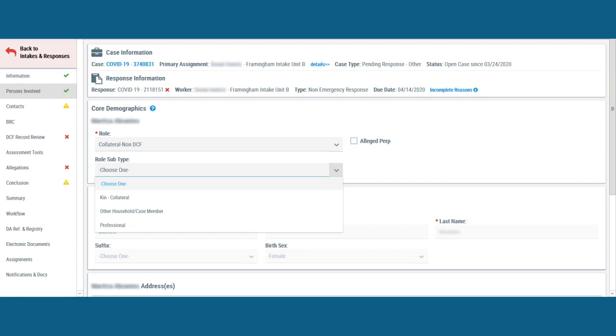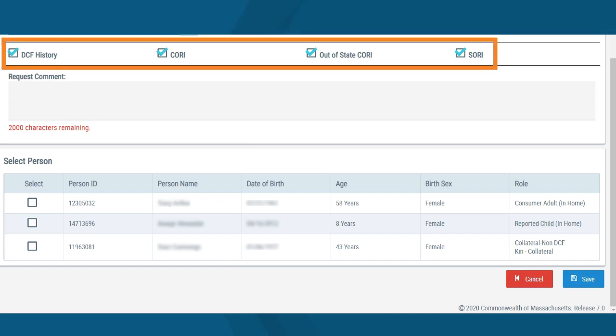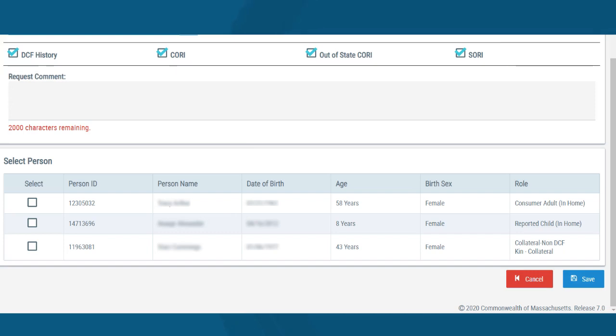If need be, based on what you learned during the response, you can change the role that was entered during screening. On the BRC page for both intake and response, you can now select consumers and non-consumers in the same requests. This includes the ability to select out-of-state query and/or SORI requests for kin collaterals and other household/case members. You will still use the general BRC to check babysitters and/or other collaterals that aren't case members if needed.